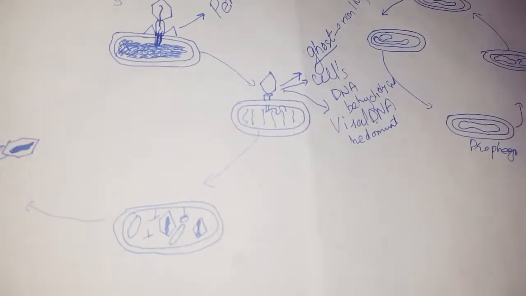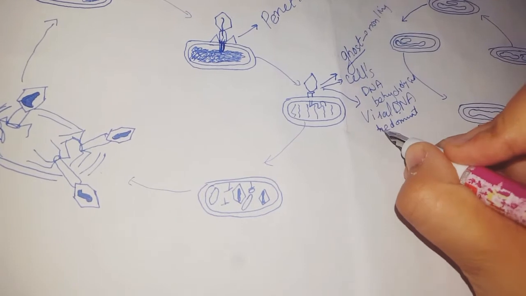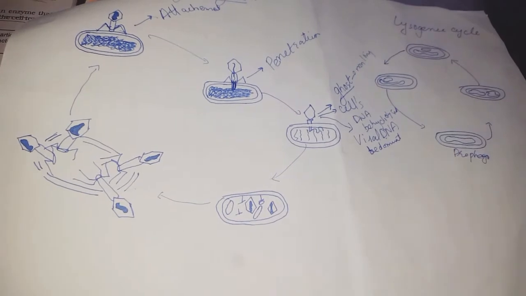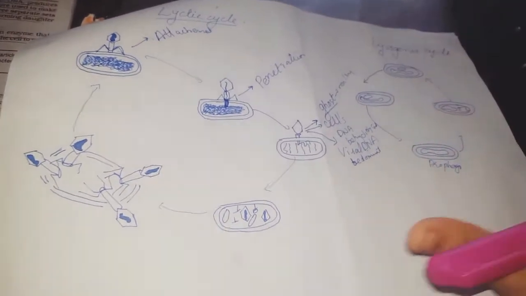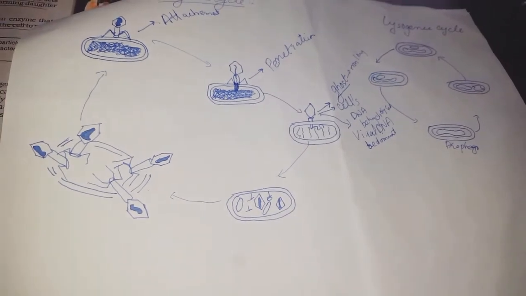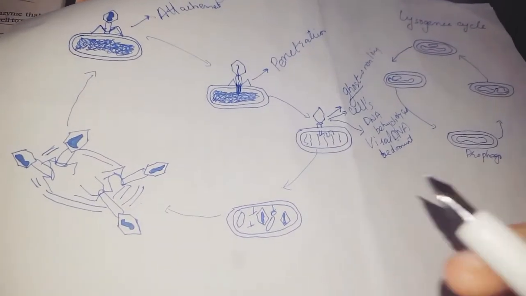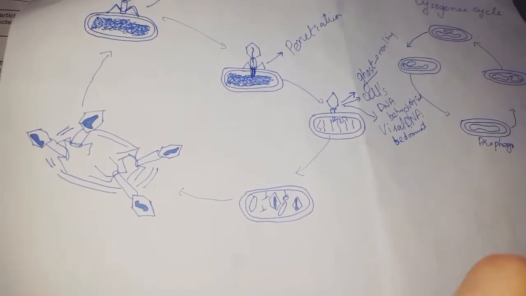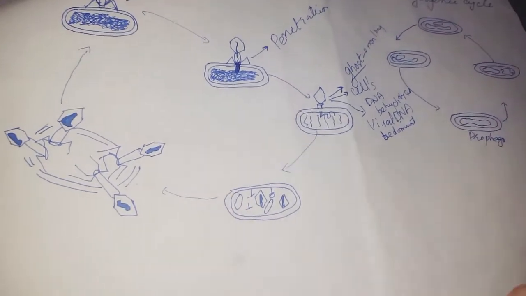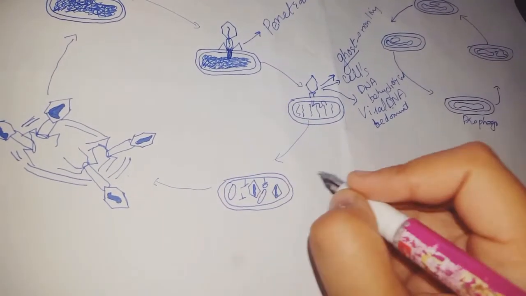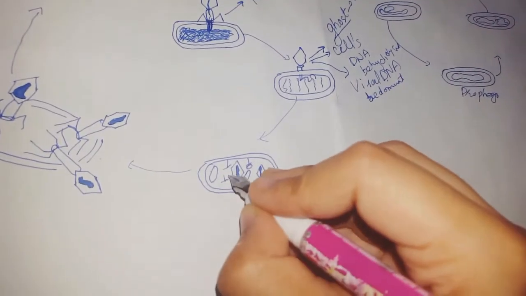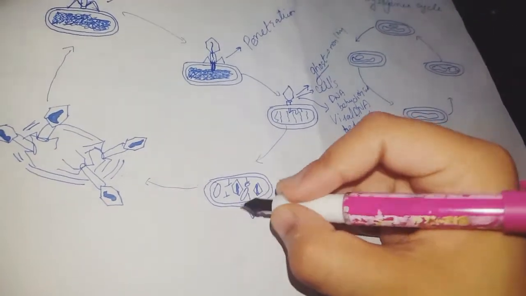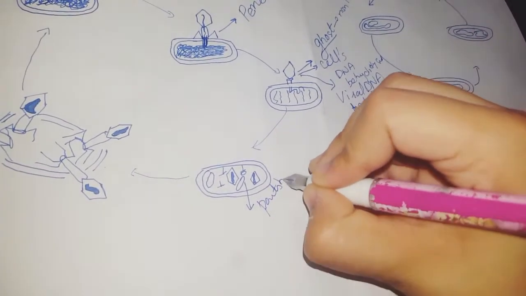And now what will happen as the fourth step? As I said, the viral DNA will be dominant in the third step, so it will start making its proteins. How? It will ask the ribosomes to make proteins, not the cell's proteins, but the proteins necessary to make viral parts like the capsid, the envelopes, and any other part of the virus, like the DNA molecule. First of all, it will make the parts. Here see, the different parts are made. These are the envelopes, this is the capsid, this is the DNA molecule.